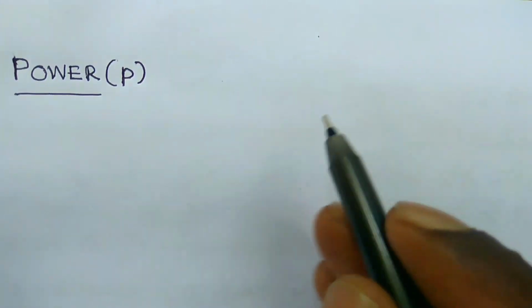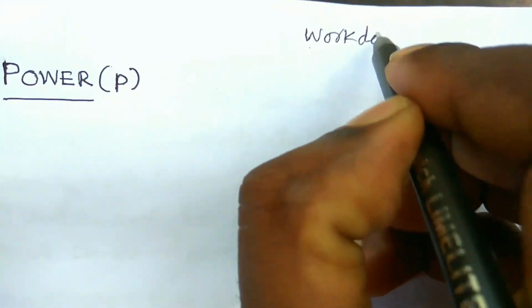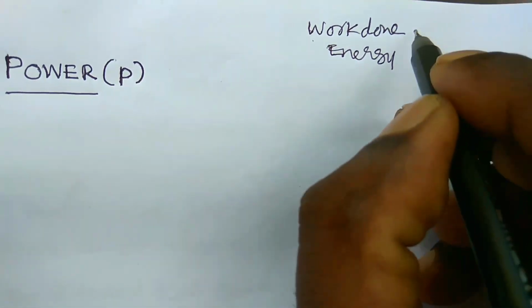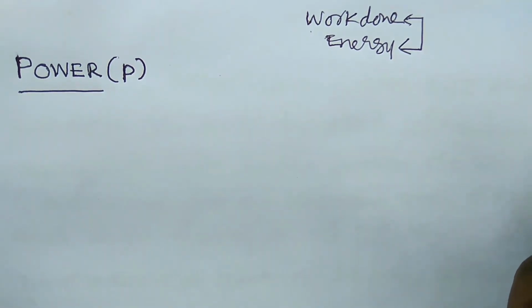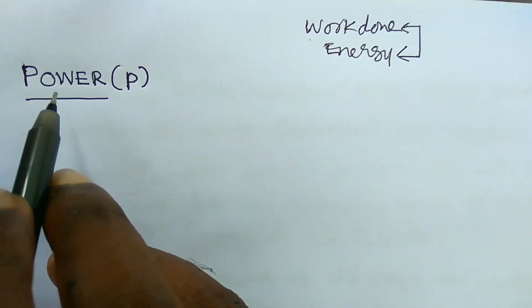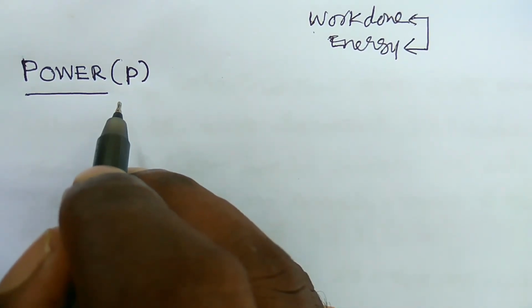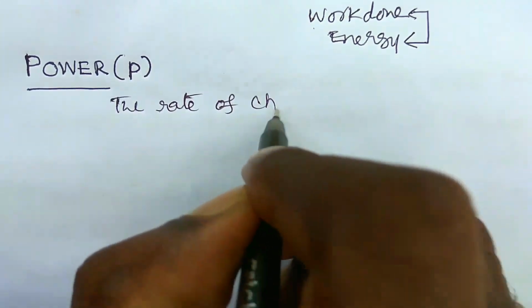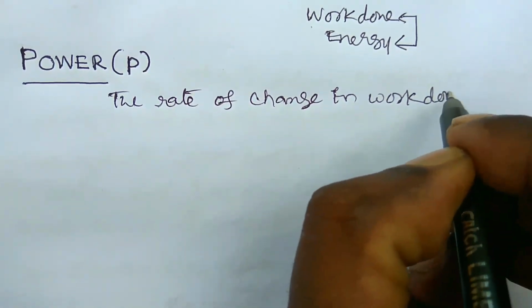Thank you. Already we completed the work done and its various concepts, and one more, that is energy. So these two concepts are learned deeply. Now we have to start with power. Power is nothing but the rate of change of work done. Power is the rate of change in work done.